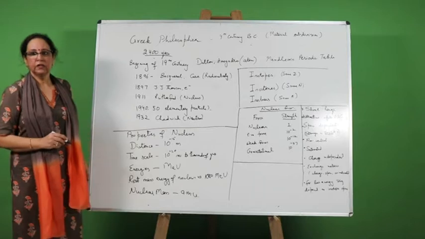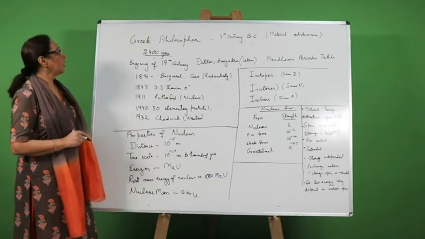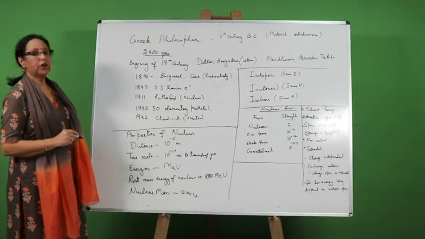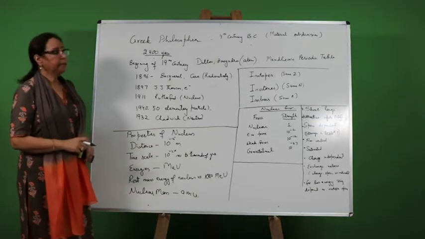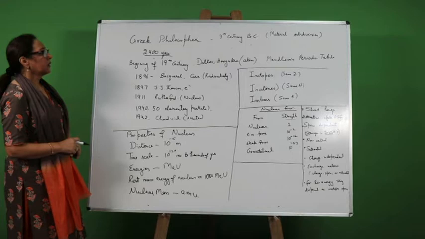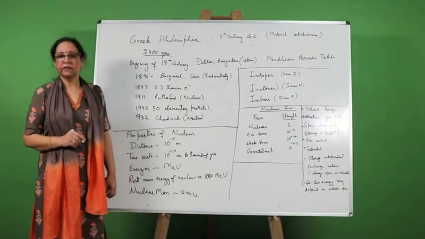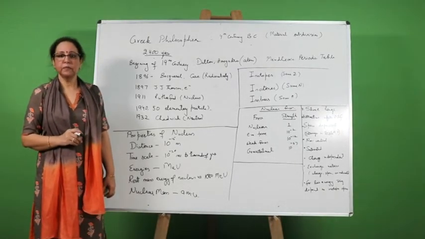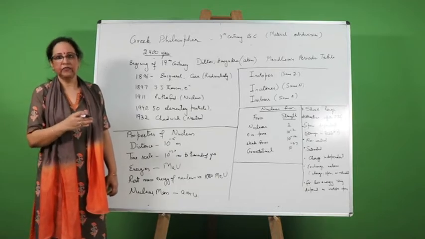To begin with nuclear physics, let's first go to the history of this. Somewhere in the 4th century BC, Greek philosophers were talking about matter, and they said that matter is made up of indivisible, rather small particles which cannot be divided further.